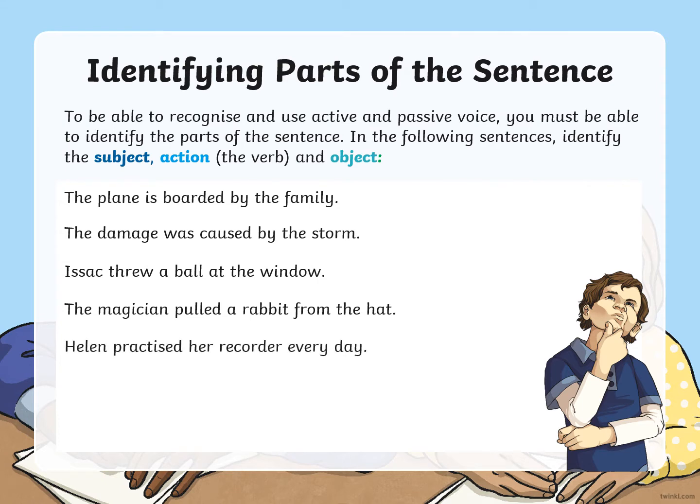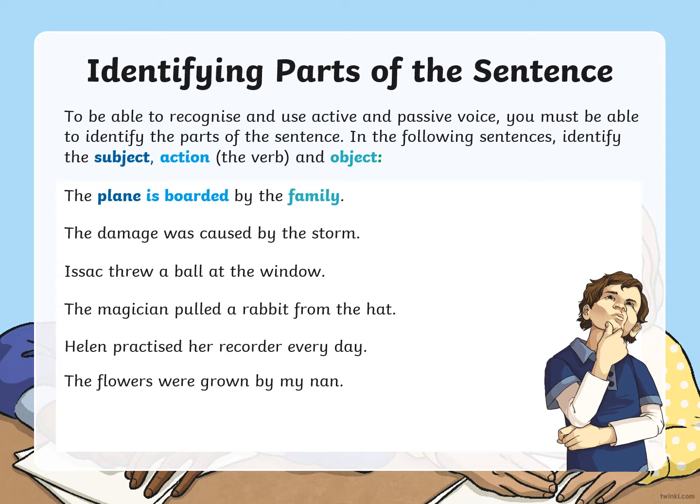Helen practiced her recorder every day. The flowers were grown by my nan. Okay, have a look, pause the slide, see if you can do the subject, the verb and the object for each sentence. Okay, the plane is your subject, your action, boarding, to board, to get on, okay, the plane, and the object is the family.